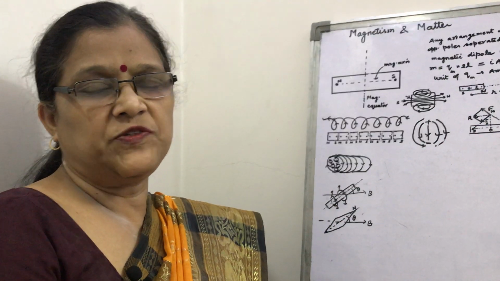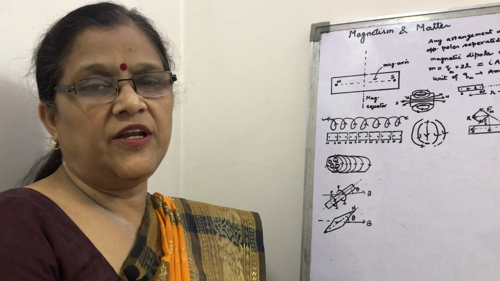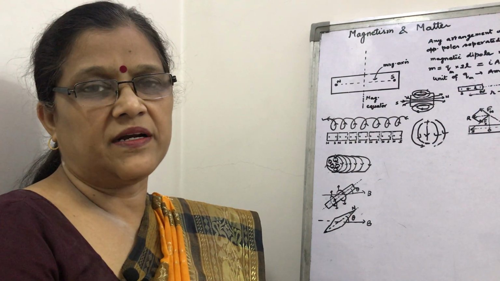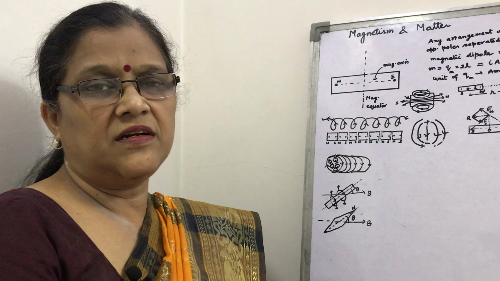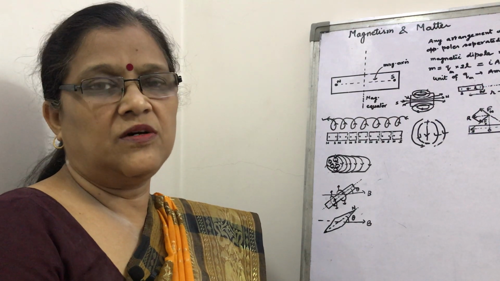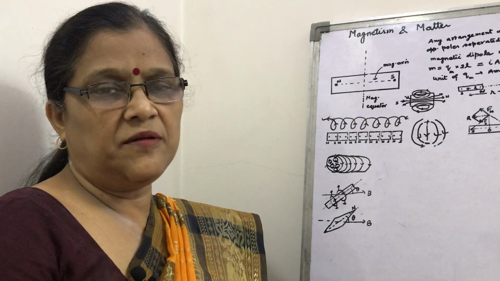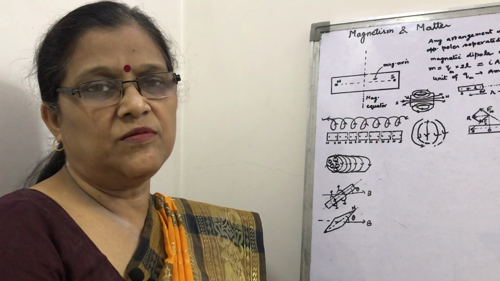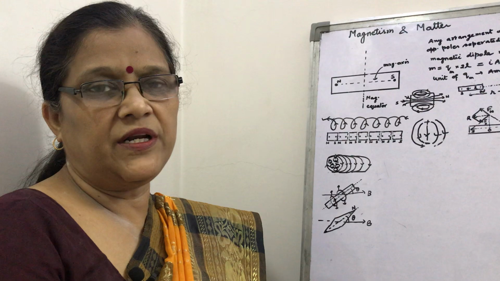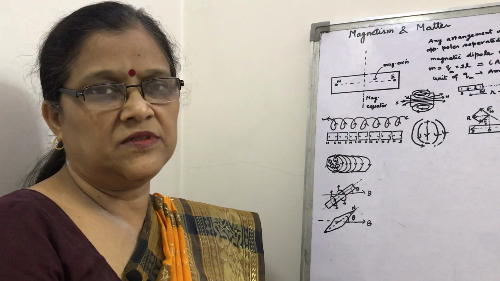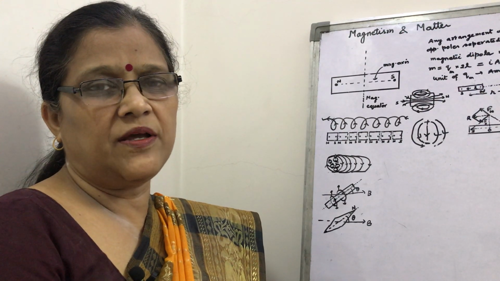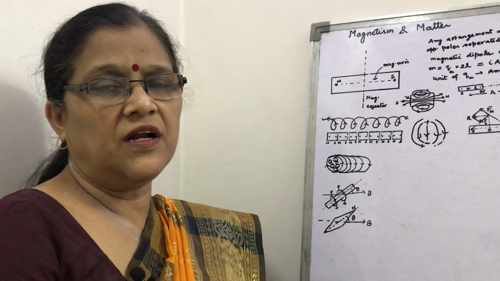Today, class 12th, we will discuss a new topic, magnetism and matter. A small piece of magnet attracts other magnetic materials like iron, nickel, cobalt, and the attracting property of a magnet is magnetism. So, how will you learn this topic?